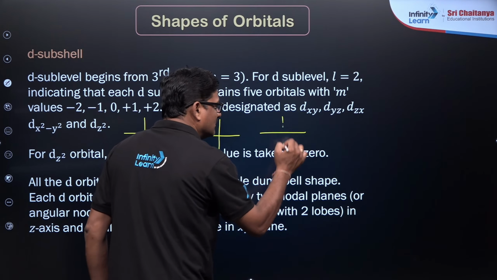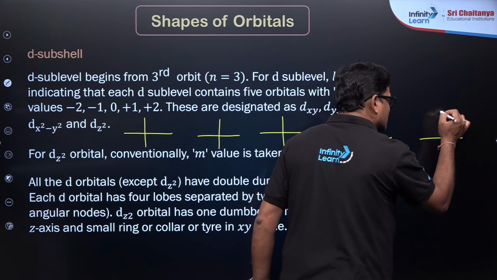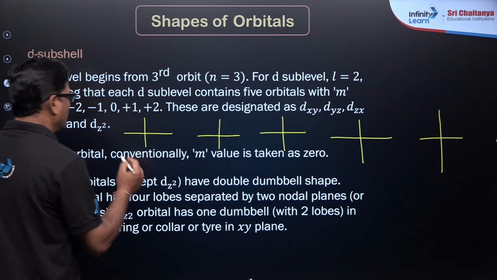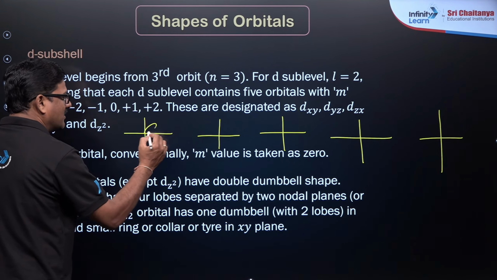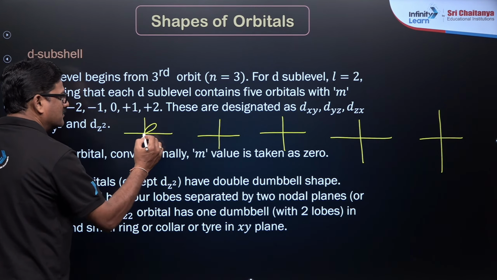A simple way to learn the shapes of the orbitals. Okay. So you have dxy, meaning the lobes are between the x-axis and y-axis. This is what is called dxy. And you see dyz, between the y-axis and z-axis. And dzx, between the z-axis and x-axis.